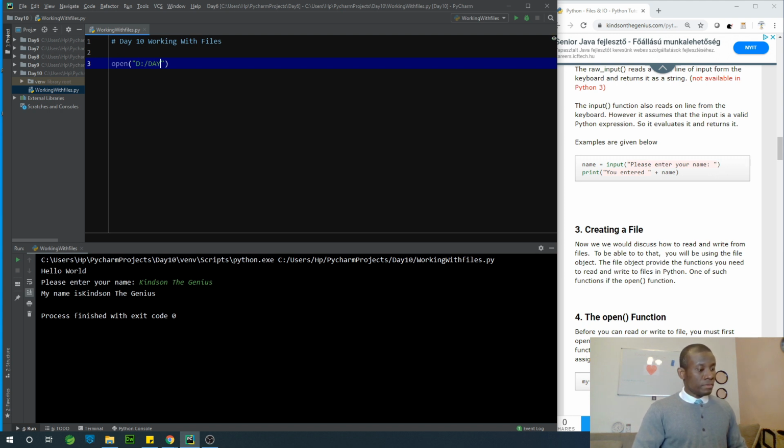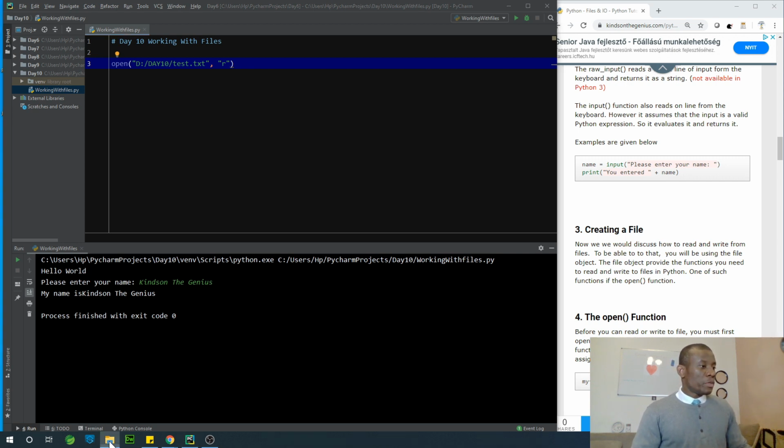d/day10/test.txt. So let's start with just a text file, and I want to open this file for reading, right? Let's see what happens. Reading means you're opening files so that you can read what is in there.